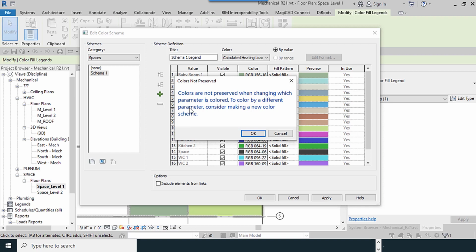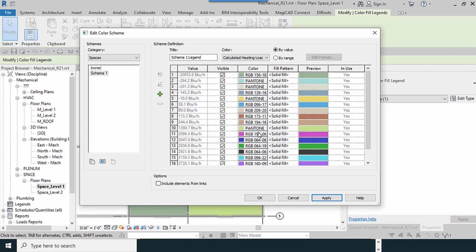You can see this prompt. Colors are not preserved when changing which parameter is colored. Color will change, as you can see. So zones are related to colors.